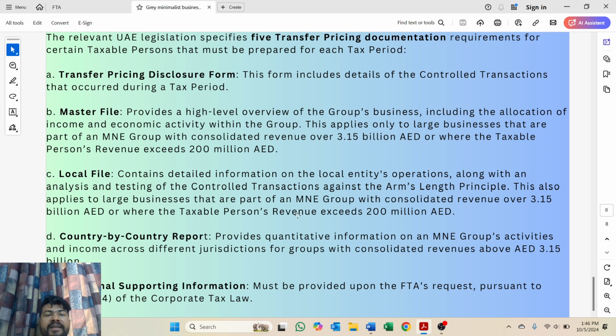And the other is additional supporting information. It will be provided whenever the FTA asks for any documents.